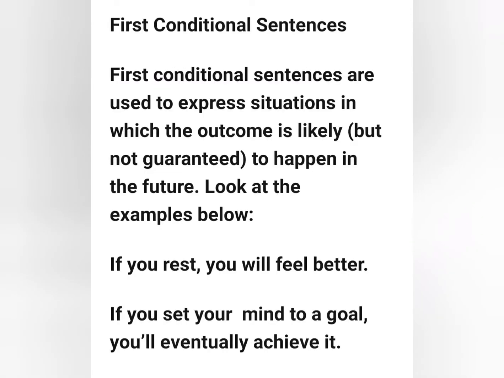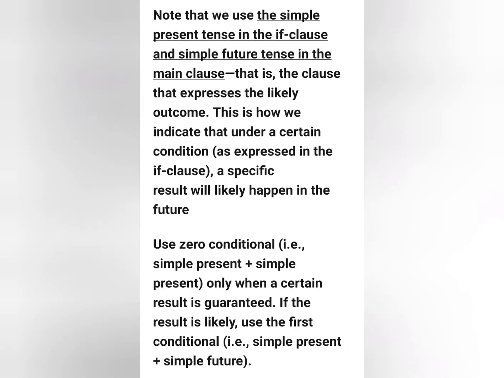Let's see what a first conditional sentence is. First conditional sentences are used to express a situation in which the outcome is likely to happen in the future. See the examples. If you rest, you will feel better. Next one. If you set your mind to a goal, you will eventually achieve it. Remember that we use the simple present tense in the if clause and simple future tense in the main clause.